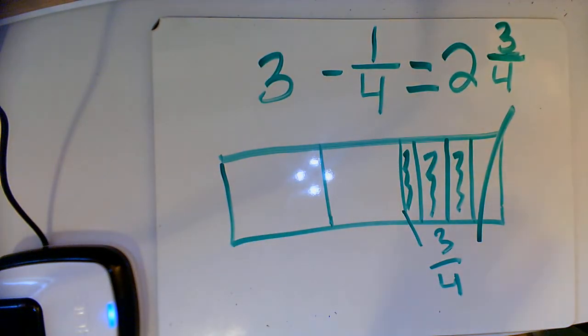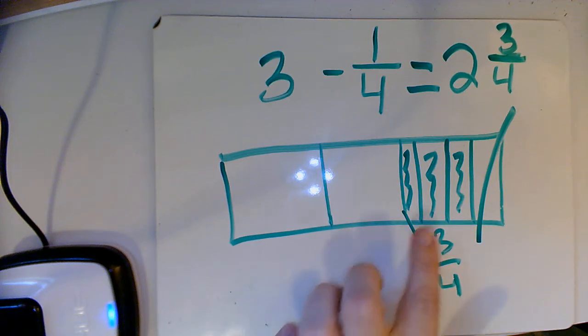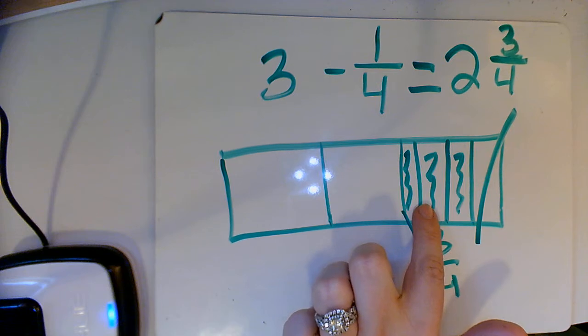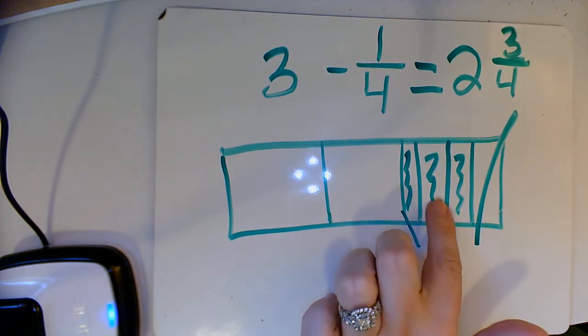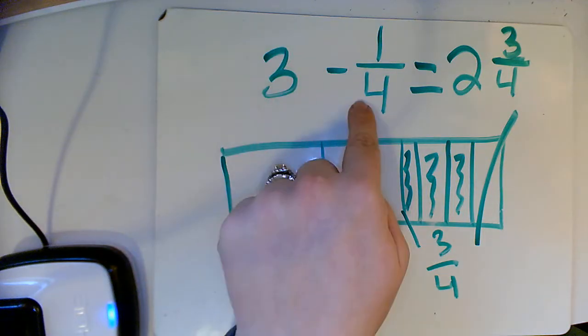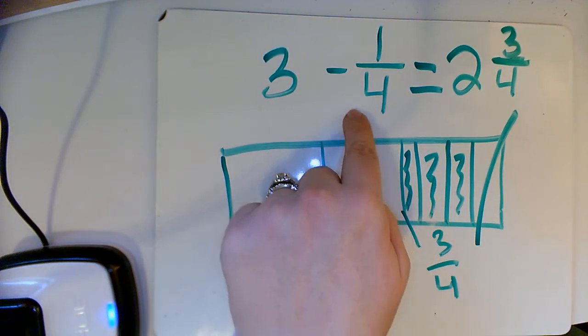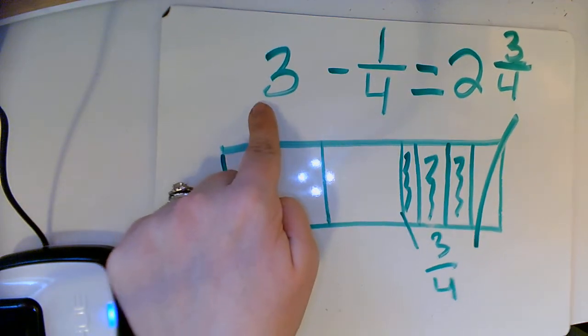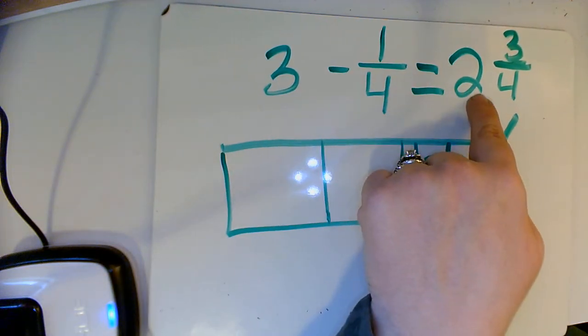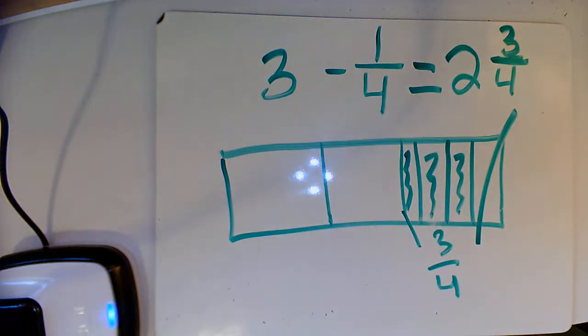Really what we're doing when we're drawing this tape diagram is borrowing from that whole, or converting it into fourths so we can take away a little bit easier. But if you think about it, if I took 1/4 away, one of these wholes is going to have 1/4 less. So that's why it's 2 and 3/4.